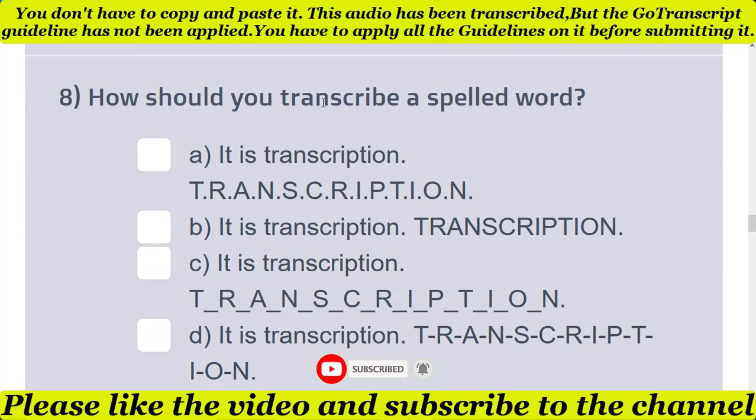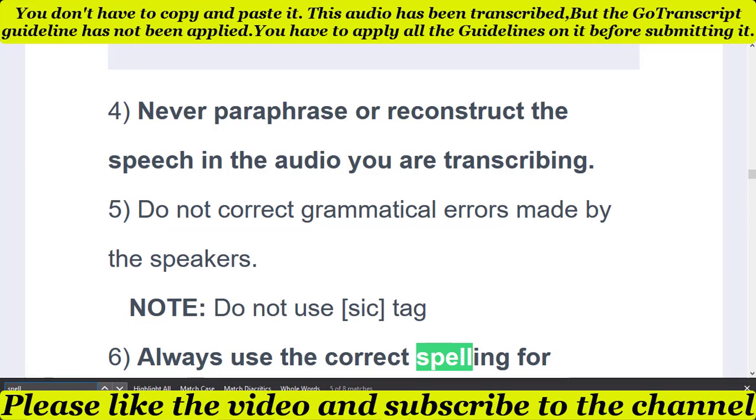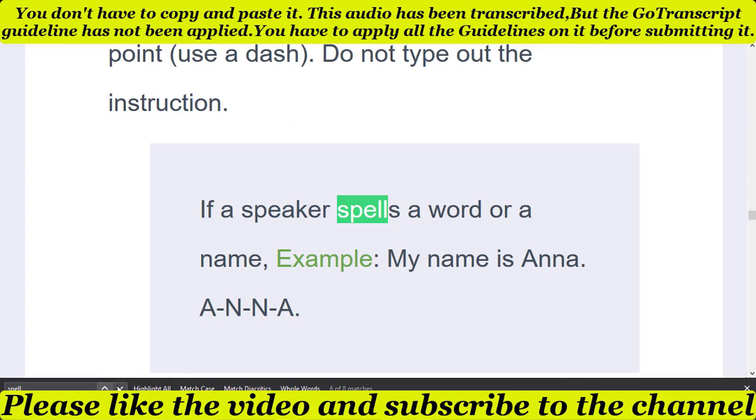Eighth question: how should you transcribe a spelled word? There are four different options, and the correct option is option D. It is a transcription, and then you spell the word using a dash between the characters. If you have any doubt related to this question, you simply follow the transcription guideline and you get the answer.